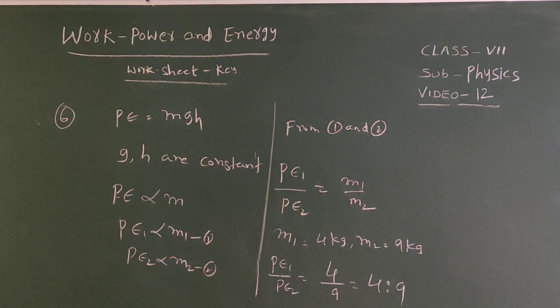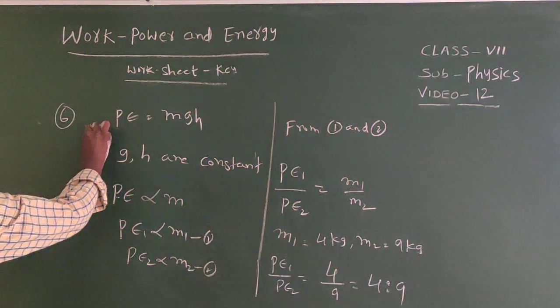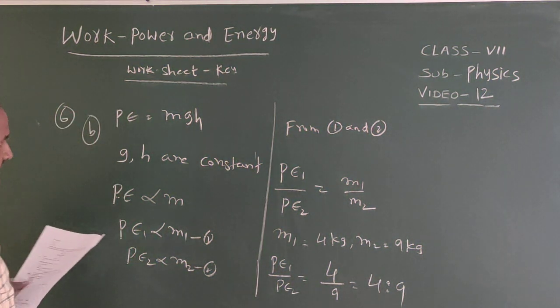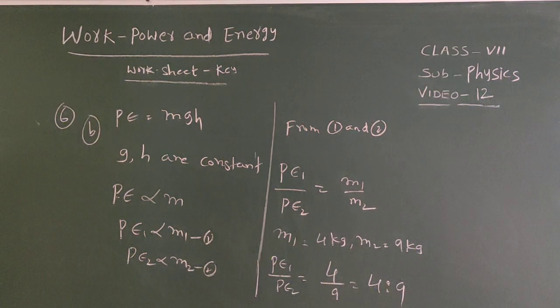Answer is 4 is to 9. So option number B. So sixth one, B is the answer. Listen once again.